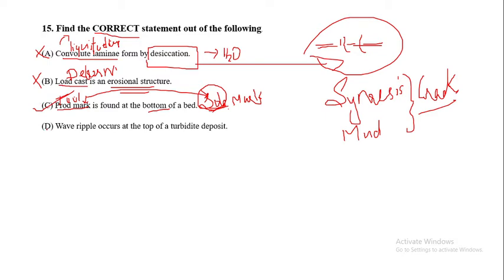Finally, moving to the fourth option: wave ripples occur at the top of a turbidite deposit.